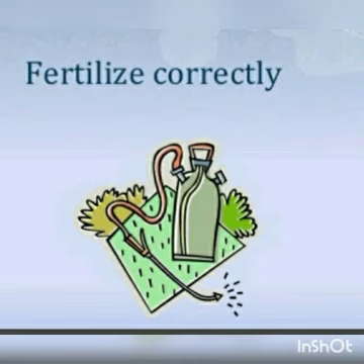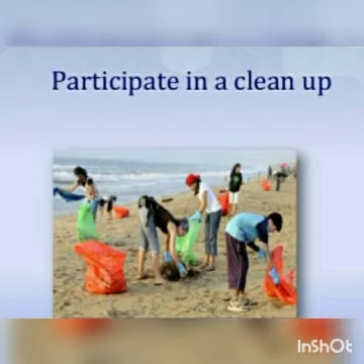Strict laws must be formulated and enforced to stop individuals and industries from polluting water bodies. We must avoid throwing waste such as plastic covers and bottles in the surroundings. These are a few steps for prevention of water pollution.